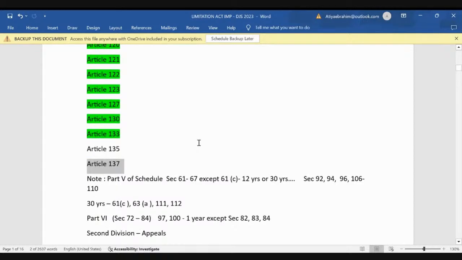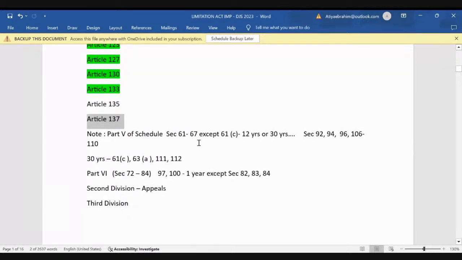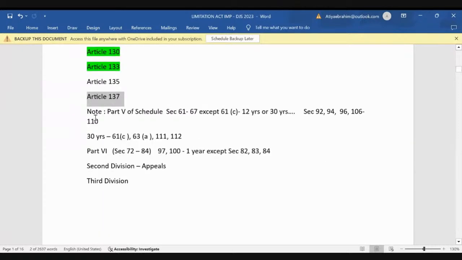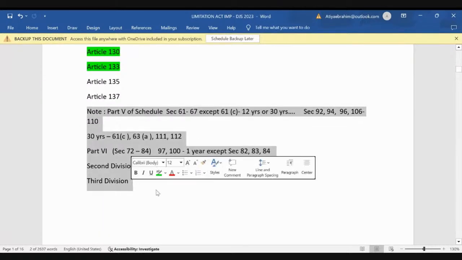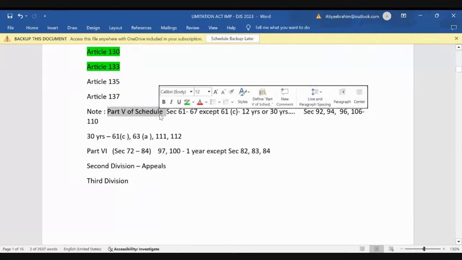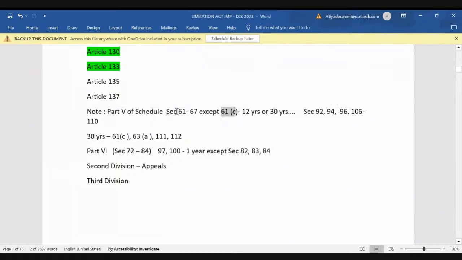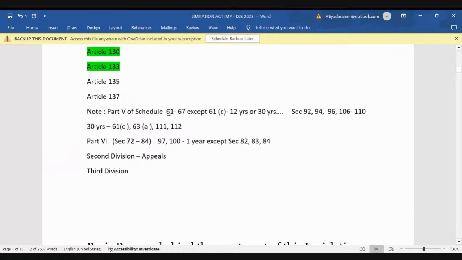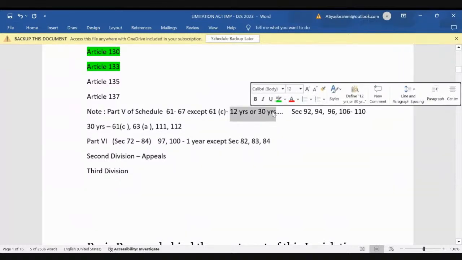Yes. So now you see that I have again marked this part, where this is the note part, where I have marked down part 5 of the schedule, right? Part 5 of the schedule, if you see, it's from 61 to 67, except 61 clause C. 61 to 67, you will see these are articles, not sections. Article 61 to 67, you will see that they have a period of limitation of 12 years or 30 years, right? So please, you all mark it differently.